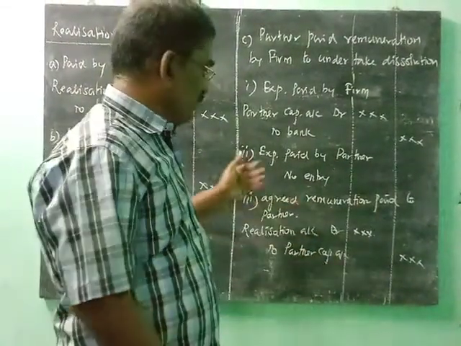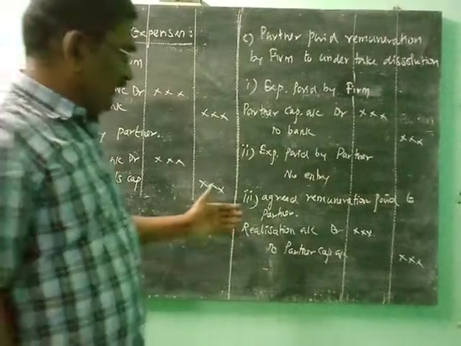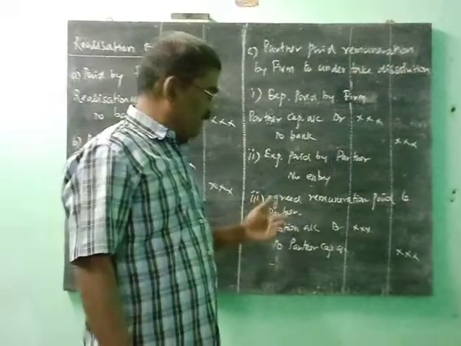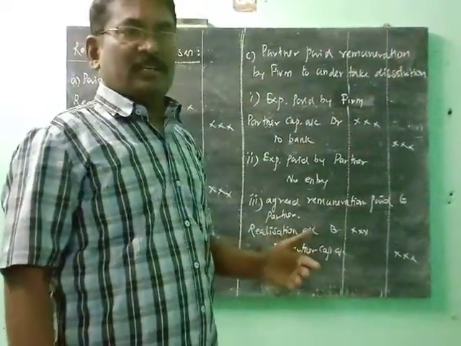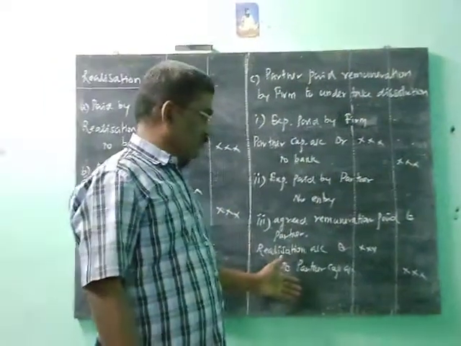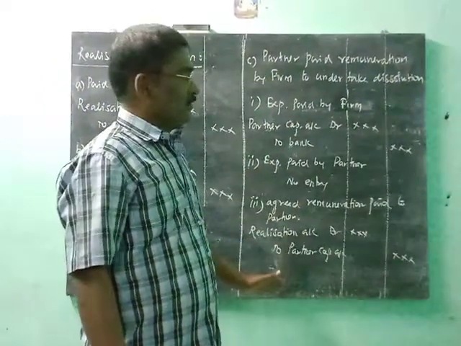That is the partner's problem, not the firm's. So there is no entry. In case number 3, an agreed remuneration is paid to the partner. So some amount is fixed by the firm for the partner for the expenses. At that time, the entry is Realization account debit to partner's capital account. This is very important.